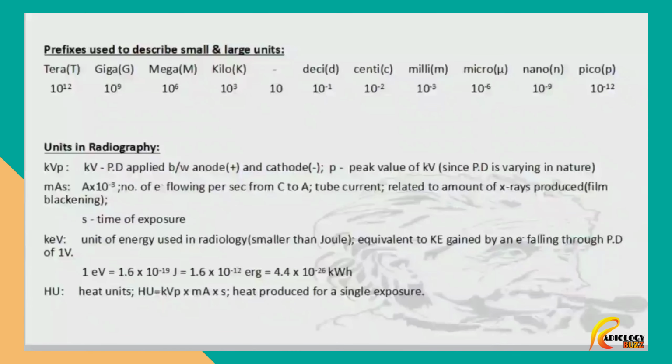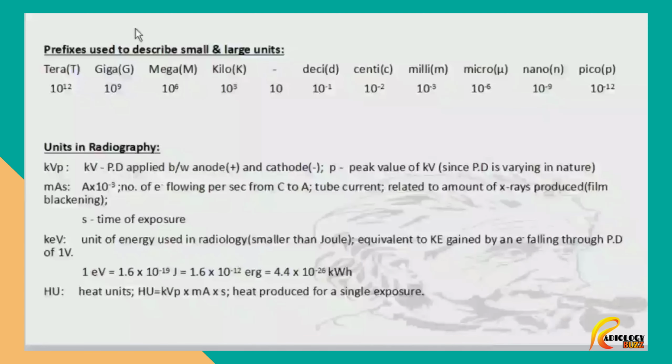This is equivalent to kinetic energy gained by a falling electron through a potential difference of 1 volt. 1 electron volt is equal to 1.6 into 10 raised to minus 19 joules, which is also equal to 1.6 into 10 raised to minus 12 erg, which in turn is equal to 4.4 into 10 raised to minus 26 kilowatt hour.